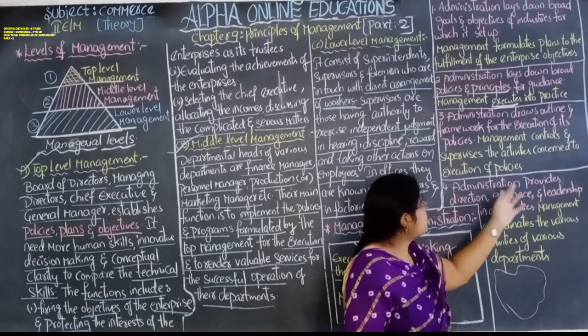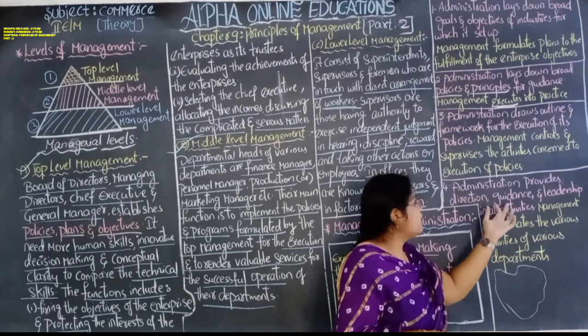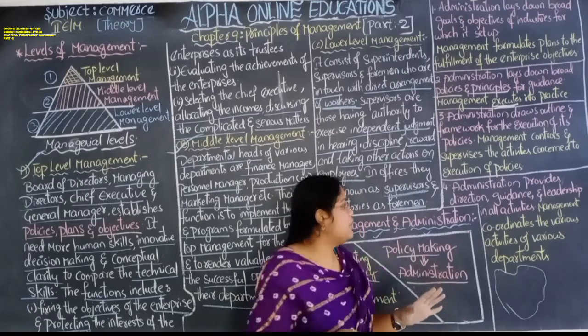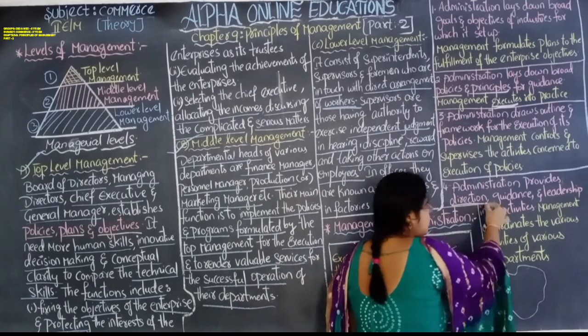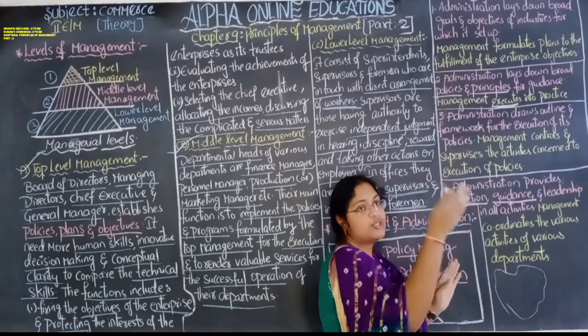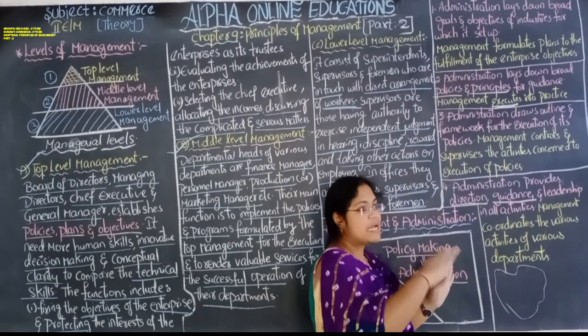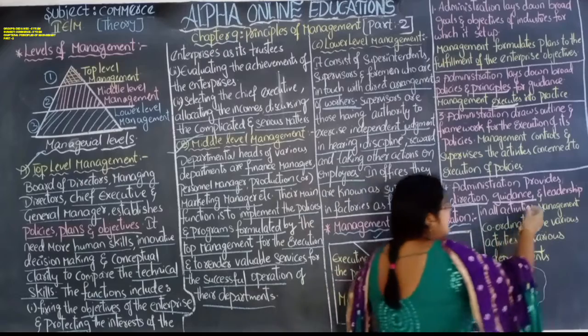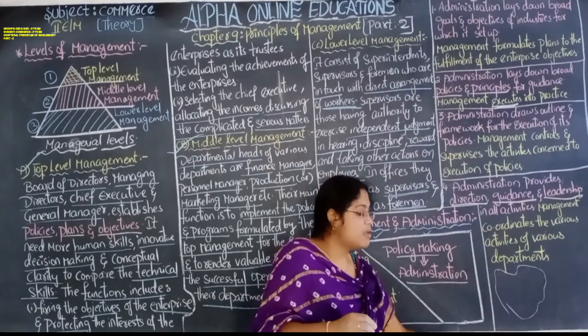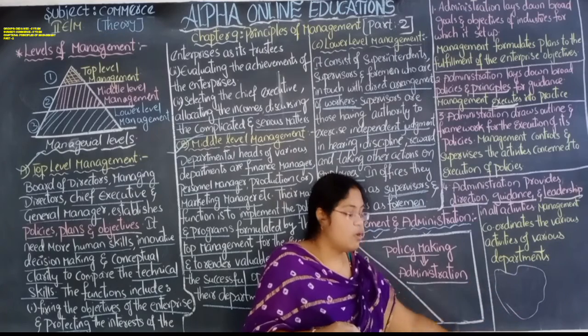Administration provides direction, guidelines and leadership in all activities. It will show the direction and give the guidelines: do it like this, not like this; do it at this time, not at that time. As for leadership, it will stand and see what is going on in the middle level management and the lower level management.